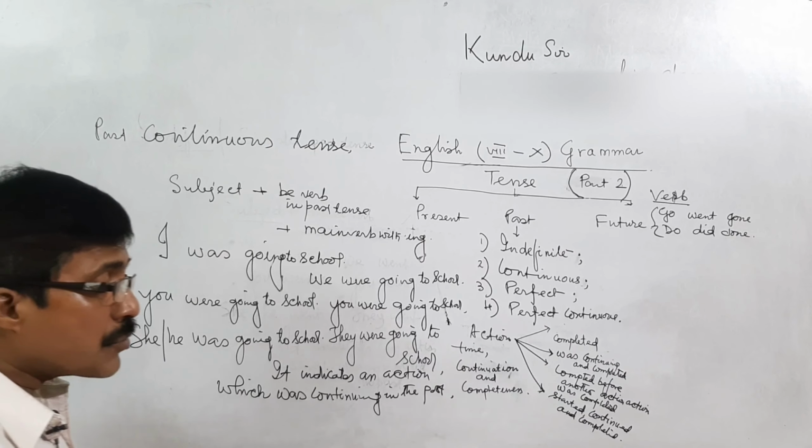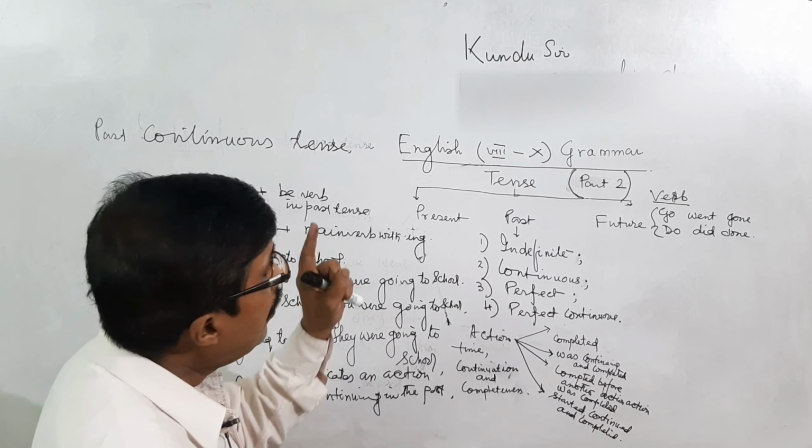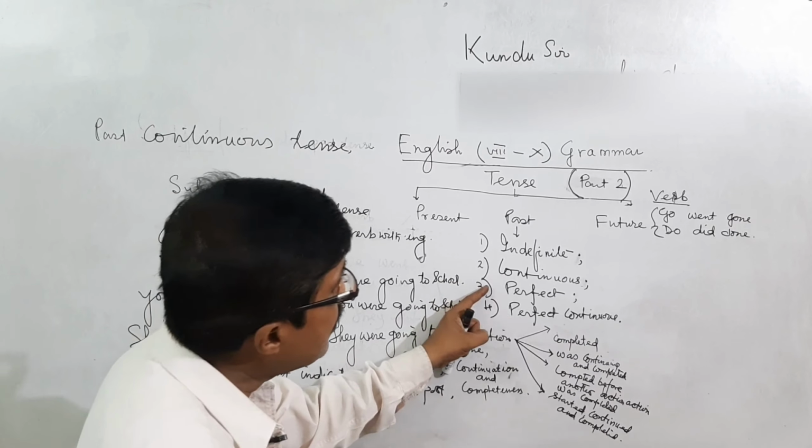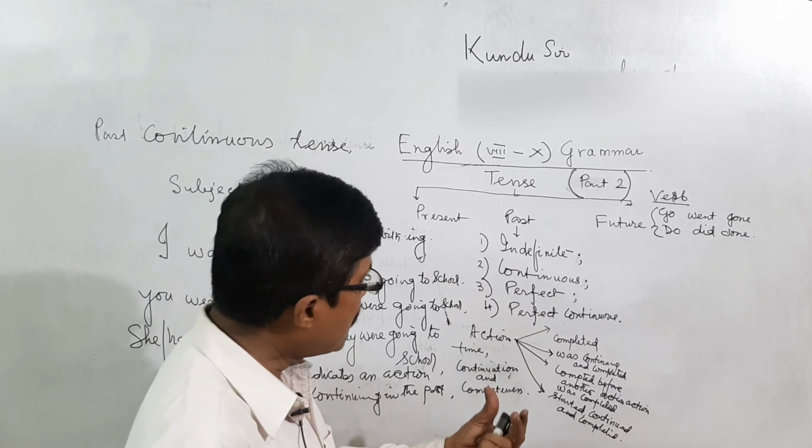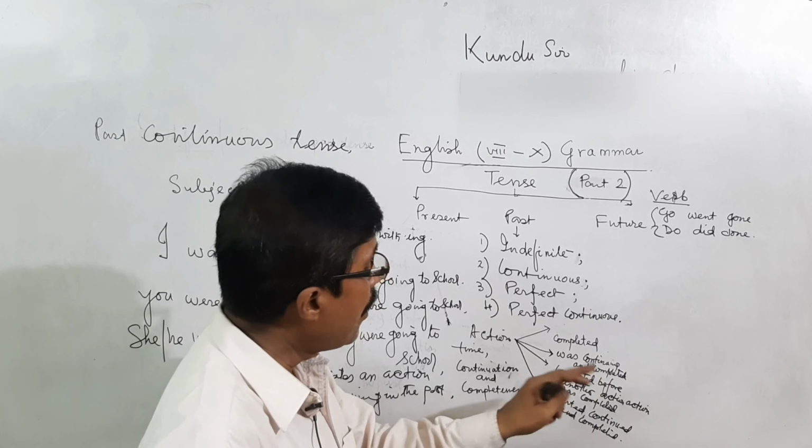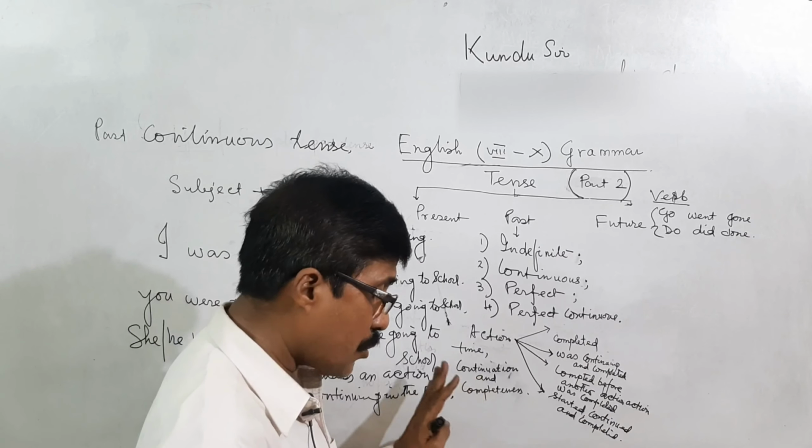Now we are switching over to past perfect tense. Activity or action is completed before another action was completed.